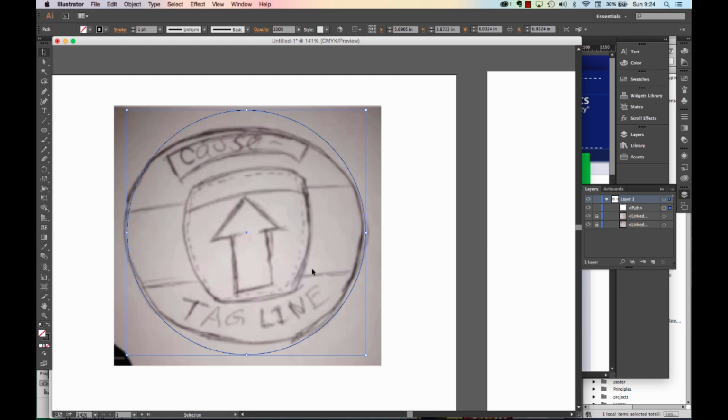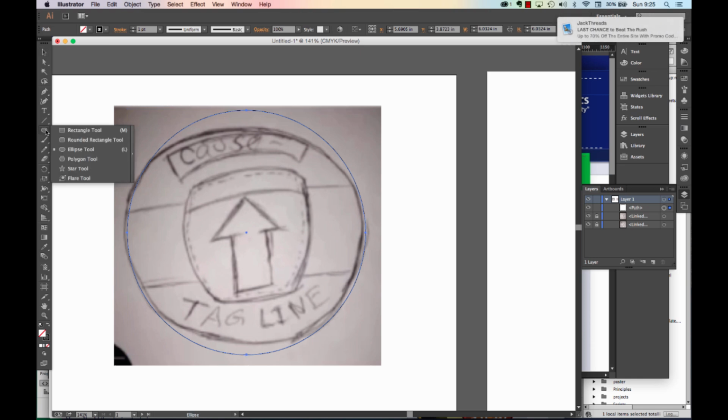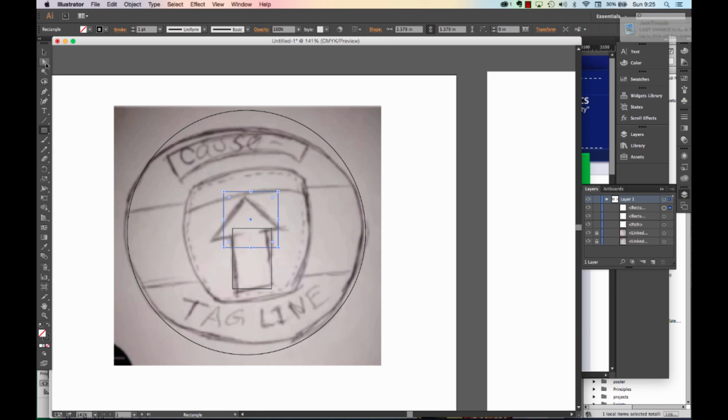So in this sketch here, it's not very straight in my center design. My arrow is not very good. I can do all of that in Illustrator in a much cleaner version. So instead of using the pen tool in this example, I'm going to use my shape tool, such as a rectangle. I'm going to make a second rectangle, actually a perfect square. And with this perfect square, I'm going to line them up.